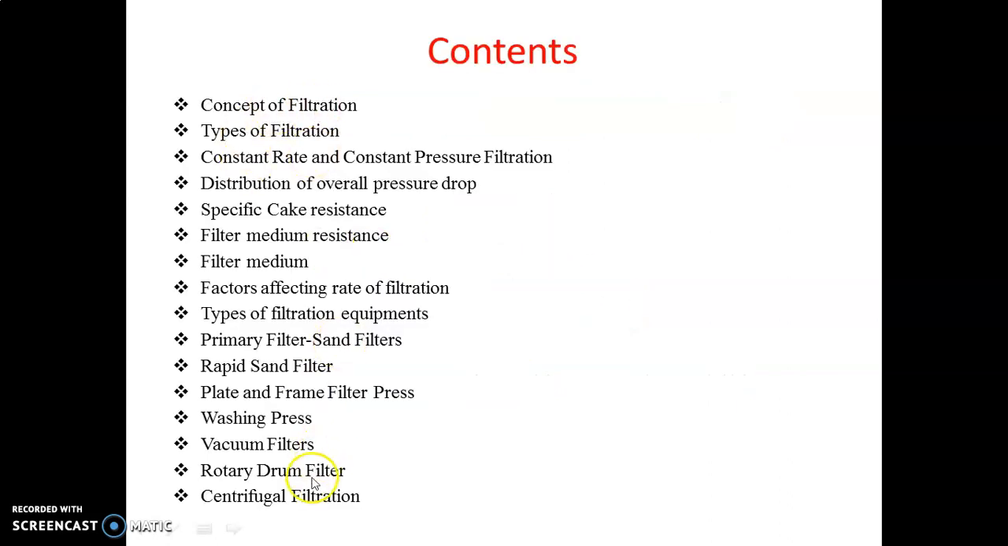So these are the contents of this unit, filtration. Out of these contents, I will discuss first the concept of filtration, types of filtration, constant rate and constant pressure filtration, and distribution of overall pressure drop.